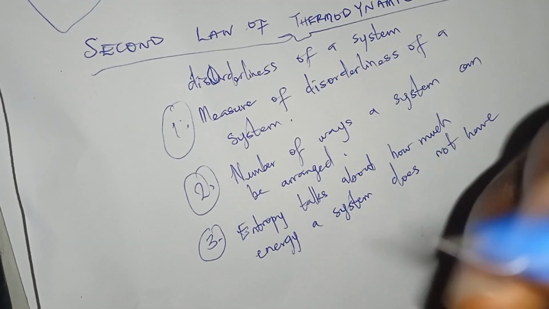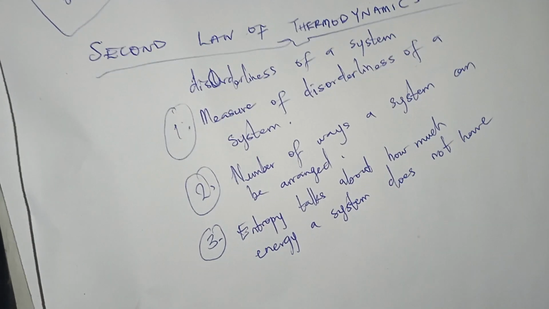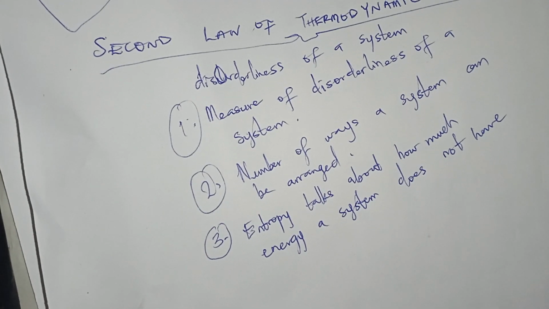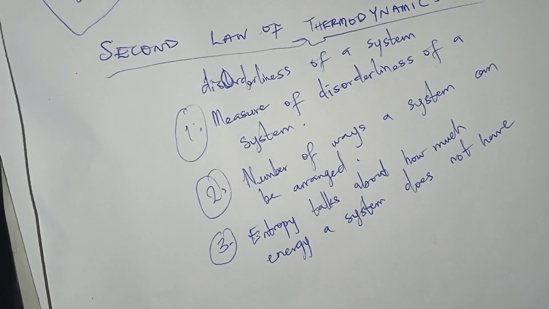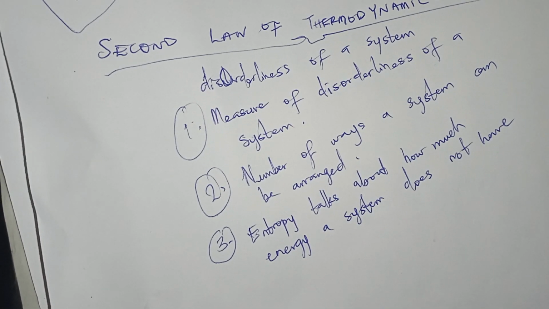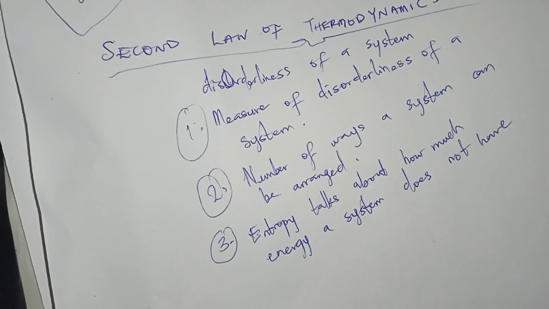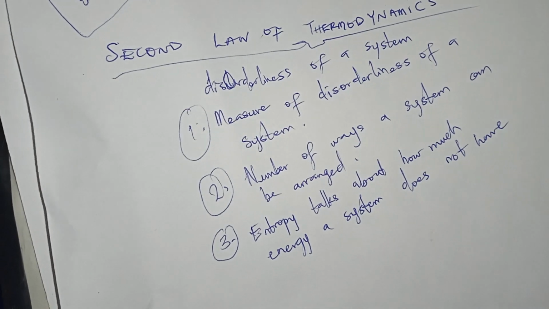Now that means that at maximum entropy, that living thing will be dead. At maximum disorderliness, you are gone, finished.